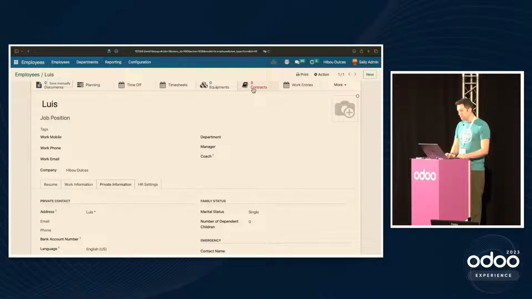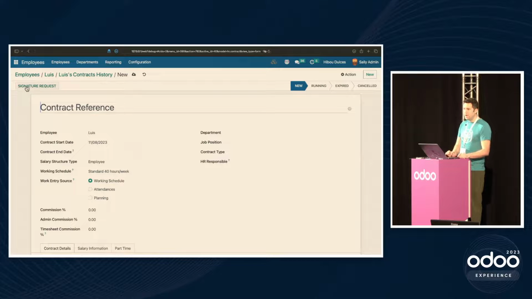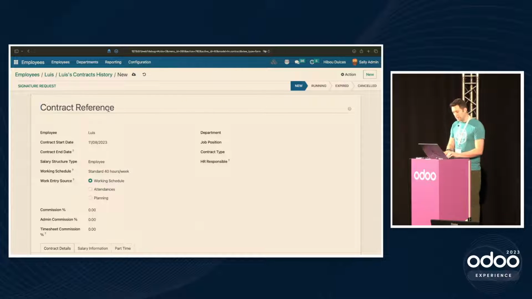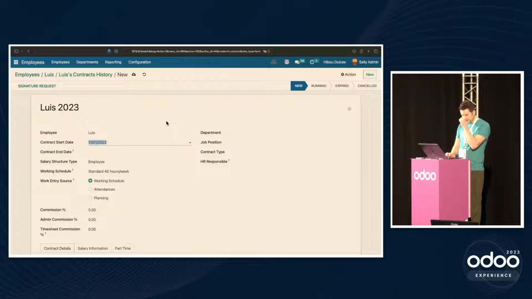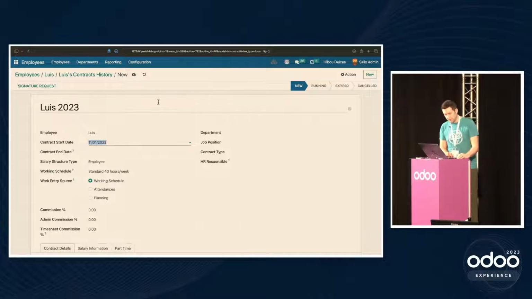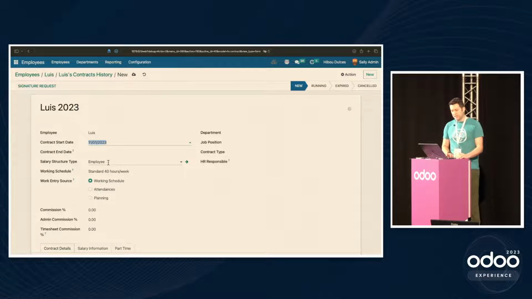And now we're going to move into contracts. So here we are on the contract history view. Don't get too used to it. And we're going to come in and create a contract. So we'll say that this is Luis 2023, though we're only going to start him at the beginning of the month for this particular month. We will come down here and see that we have a salary structure type.